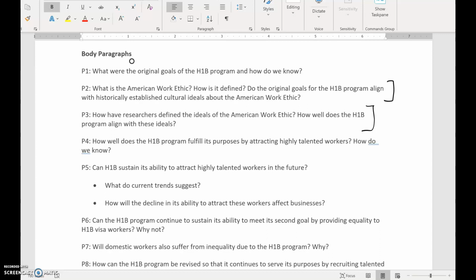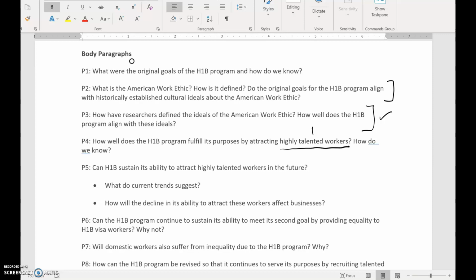And so continuing that, how well does the H-1B program fulfill its purposes of attracting highly talented workers? So that was an aspect, talent and so forth being rewarded was an aspect of the American work ethic. So this one right here, how well does it achieve that purpose, and how do we know?